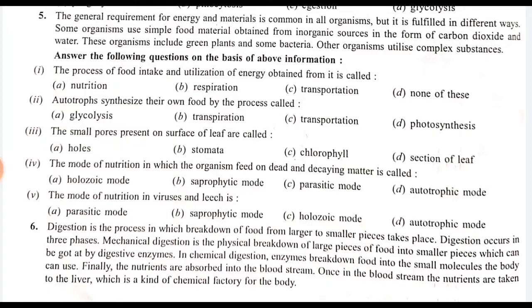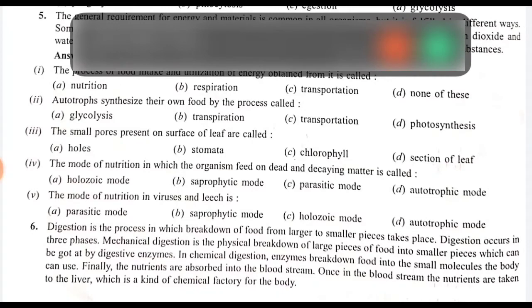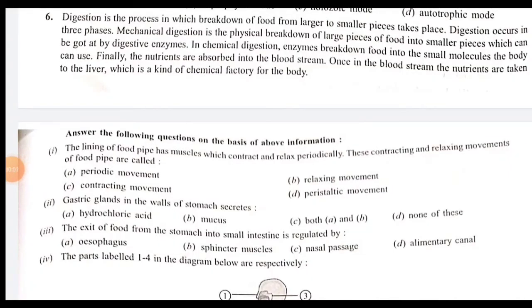Why? Because these two organisms, virus and leech, are totally dependent on other living organisms. So that's the reason the mode of nutrition in viruses and leech is parasitic. Now question number six.